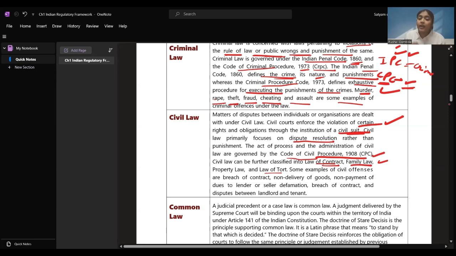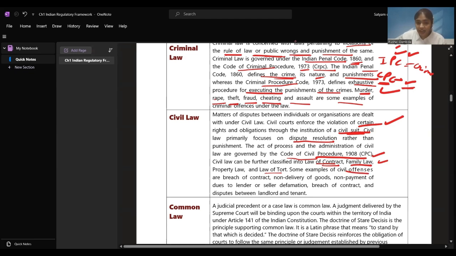Law of tort, where they are protecting you from doing something wrong, this is called as law of tort. Motor Vehicles Act also is covered over here. There can be a dispute between you and the policeman, the traffic policeman, so this is covered under the civil law. Some examples they have given of civil offenses, we'll be seeing them.